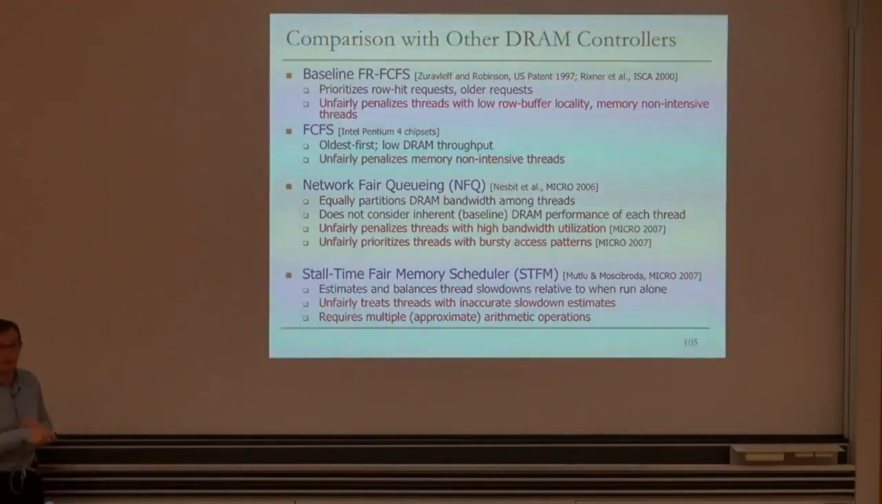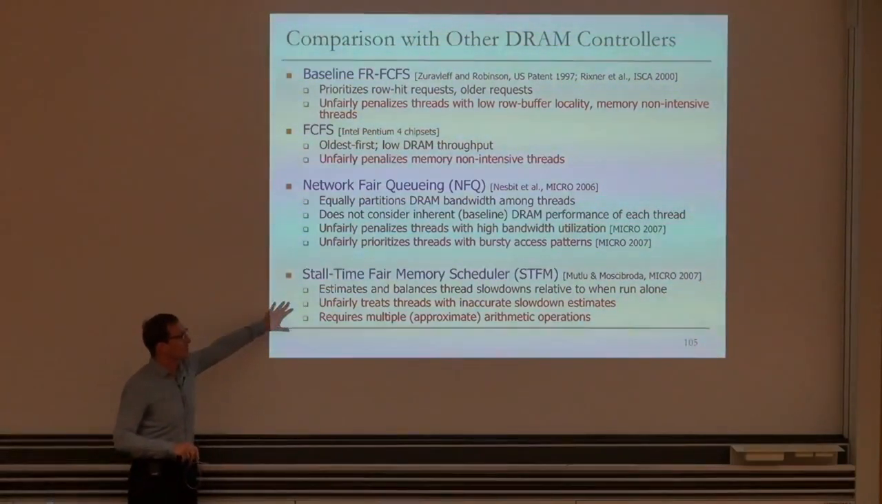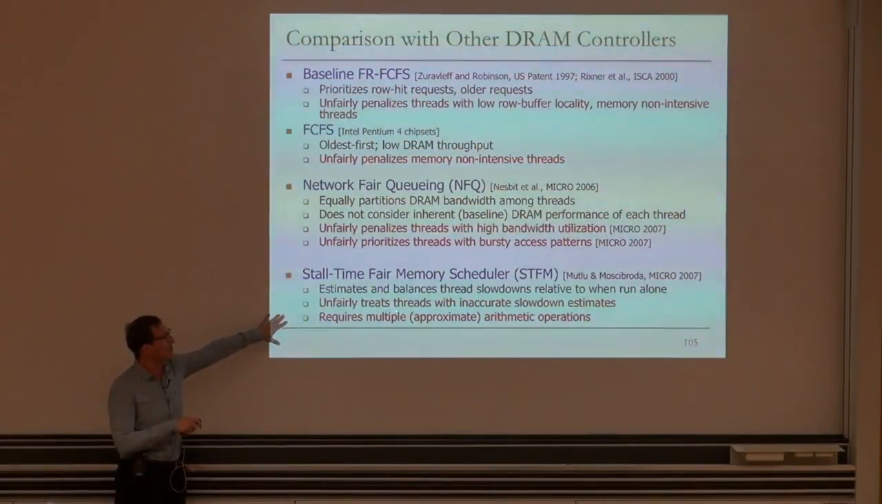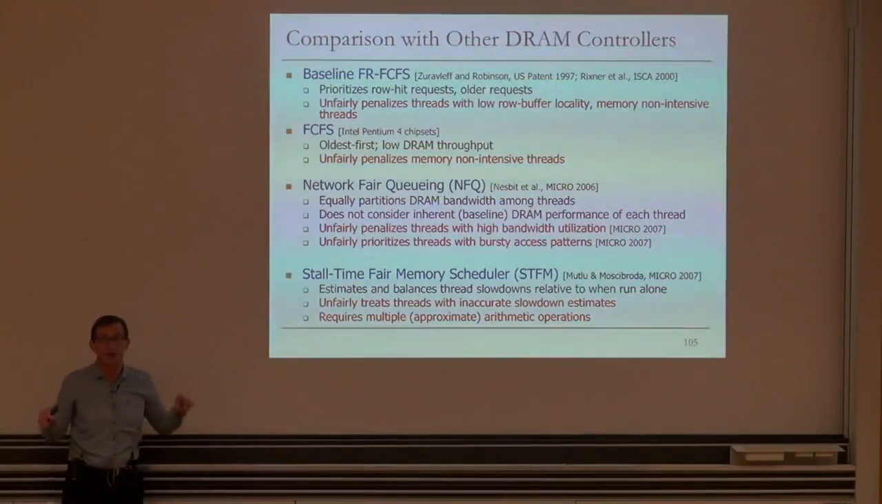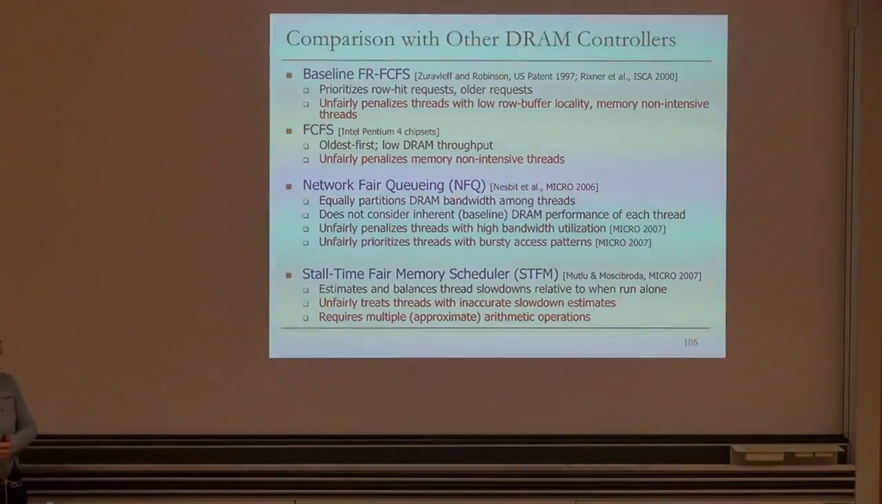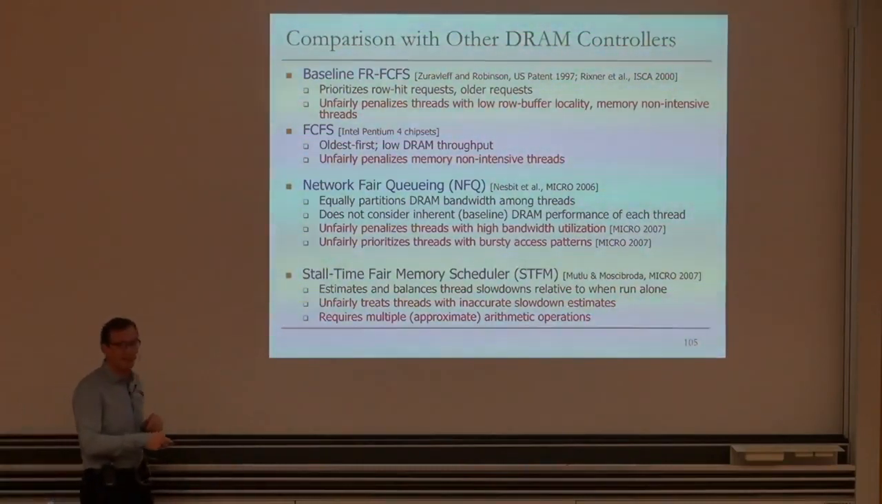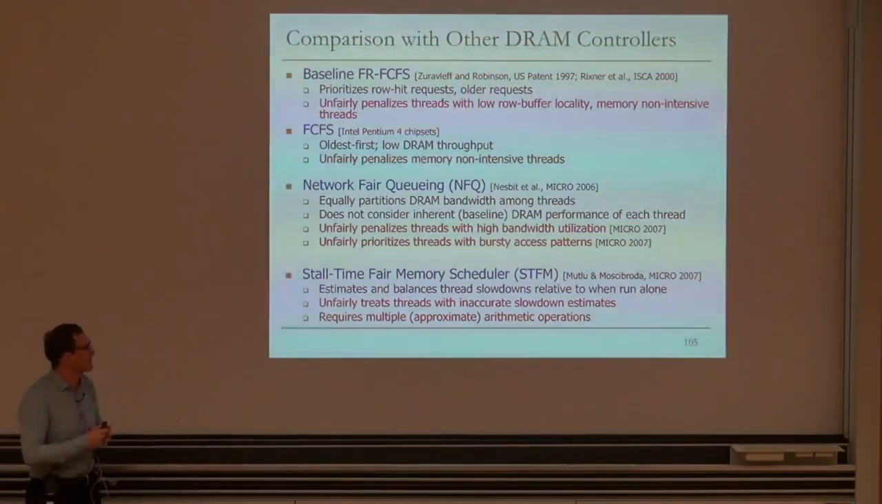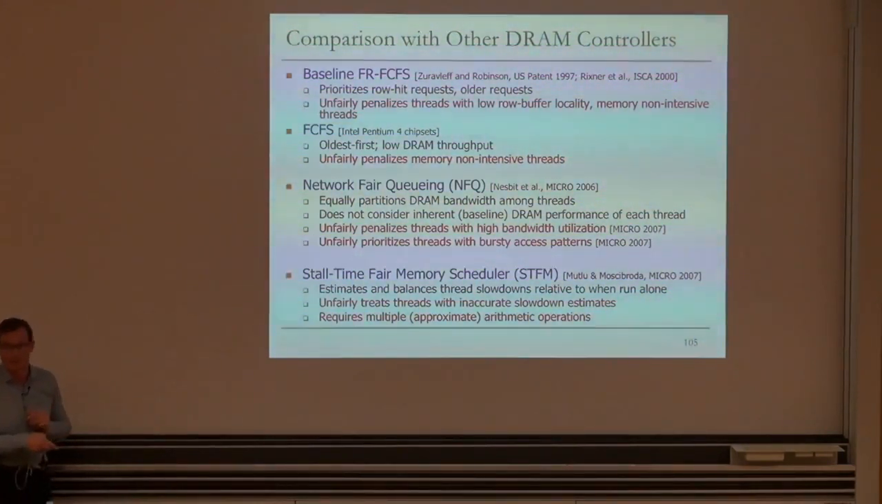Basically, the idea over there was to estimate and balance the thread slowdowns relative to when they're run alone. This is good for fairness, but it turns out this unfairly treats threads if your slowdown estimates are inaccurate. And that's actually very difficult to get right. Those slowdown estimates, we found out that they're not easy to get right. And it also requires complex operations, like a division. You could approximate it, but it still adds complexity. So we're going to compare it to all of these works.